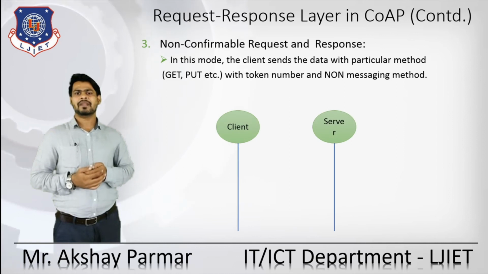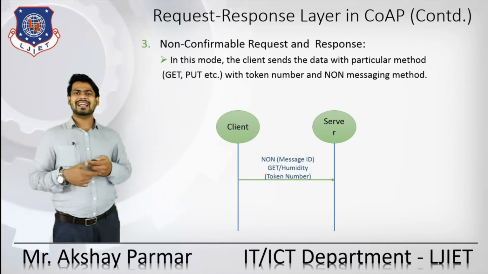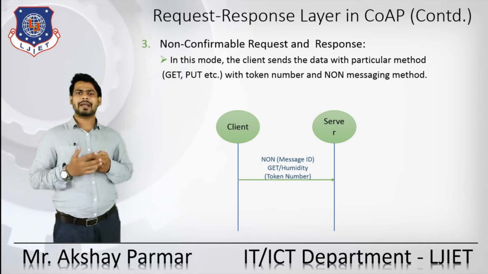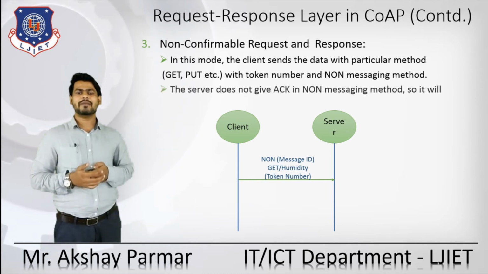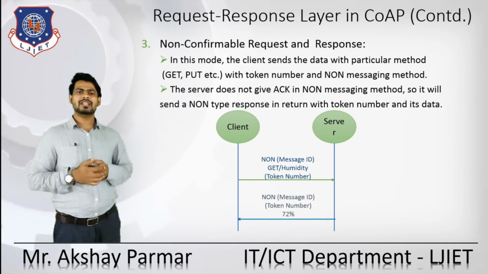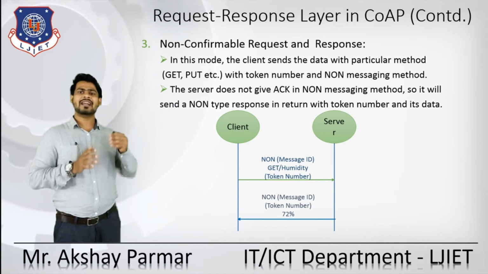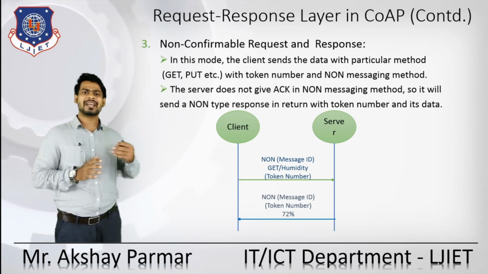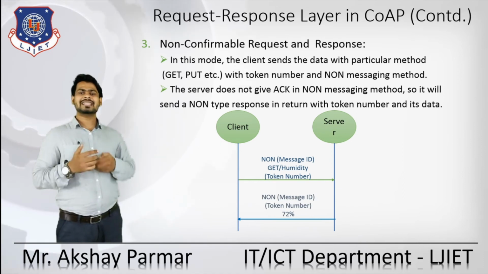In the non-confirmable messaging method, the client sends the request along with the token number. The server doesn't give an acknowledgement in this method, so it will send a non-confirmable type response in return with a token number and its data.